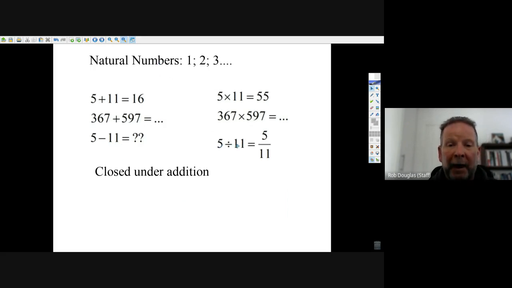And 5 divided by 11, we know that that's a number, but it's not a natural number. It's a fraction, 5/11ths. 5 divided by 11 is the fraction 5/11ths. So it's not closed under subtraction and division. When you subtract or divide natural numbers, you don't stay inside the set. That's a big math idea.